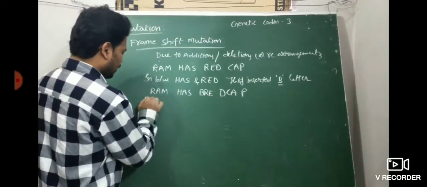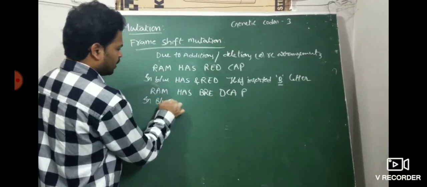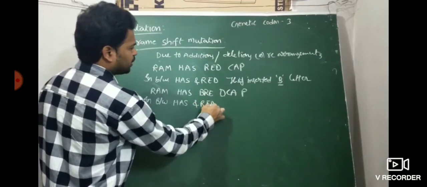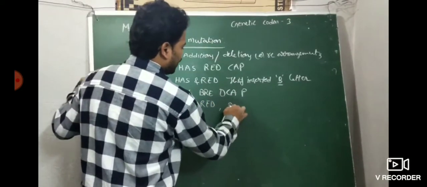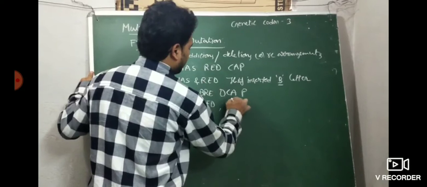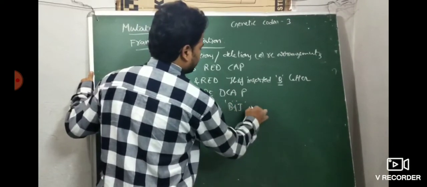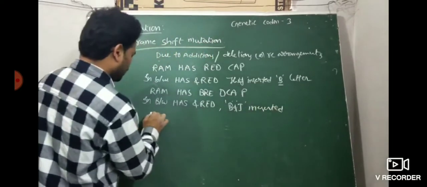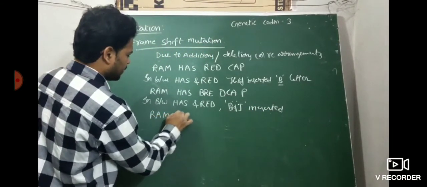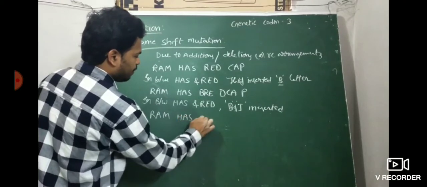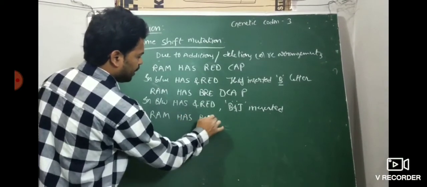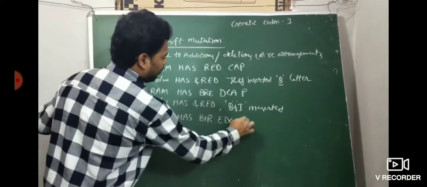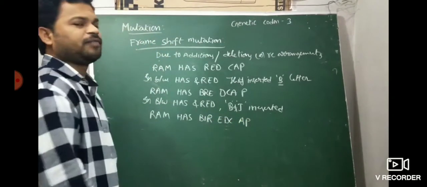Of course, in between the 'has' and 'red' codons, they inserted B and I letters. B and I are inserted. Then what happened to the reading frame? Ram has BIR EDC AP. Again the reading frame will change.